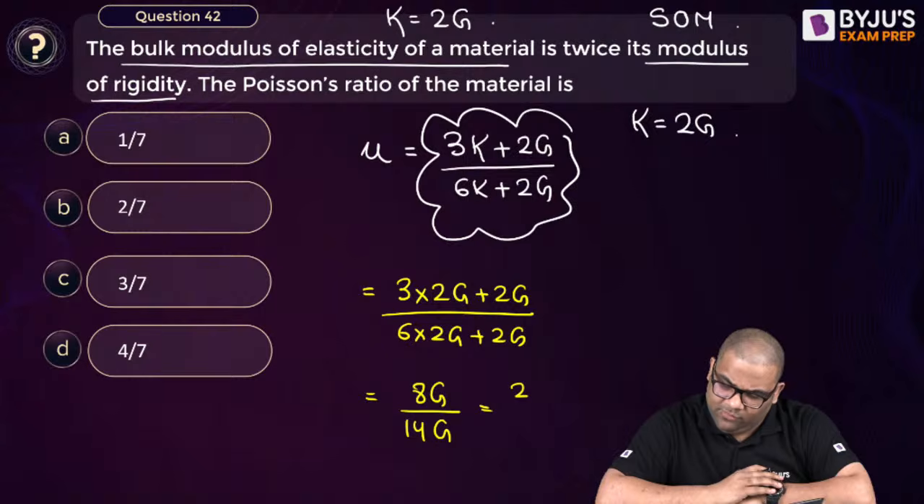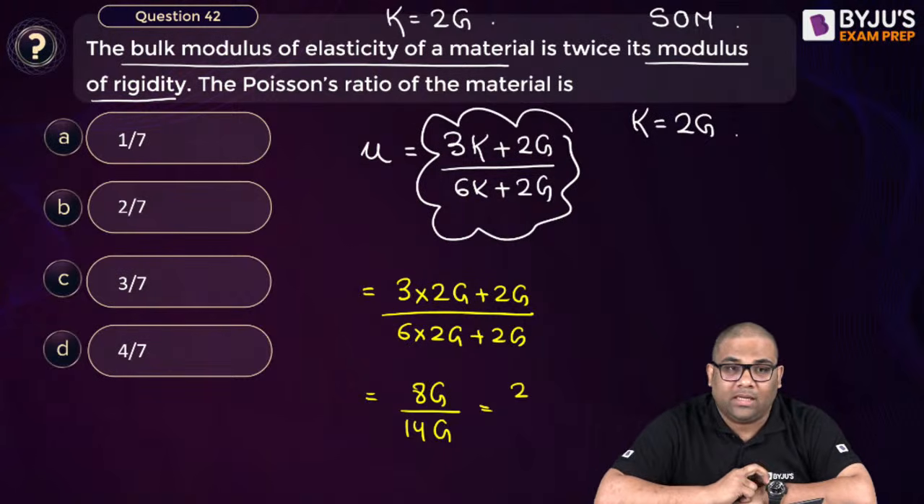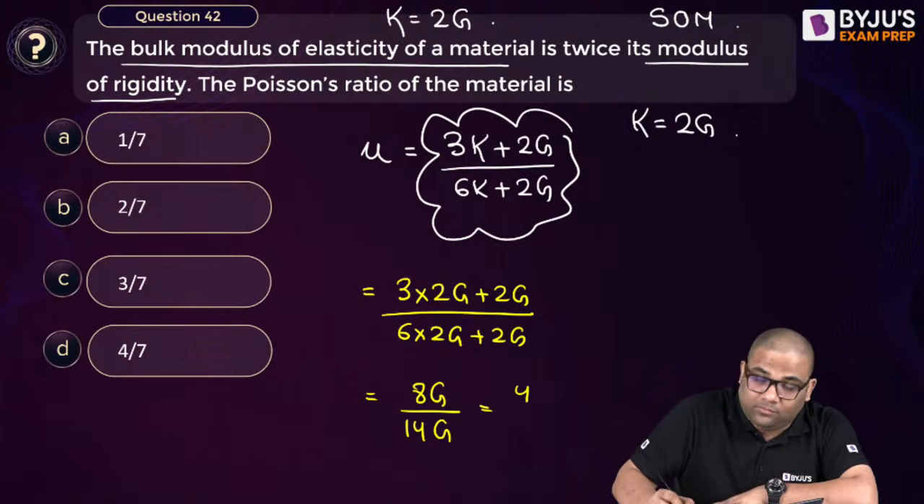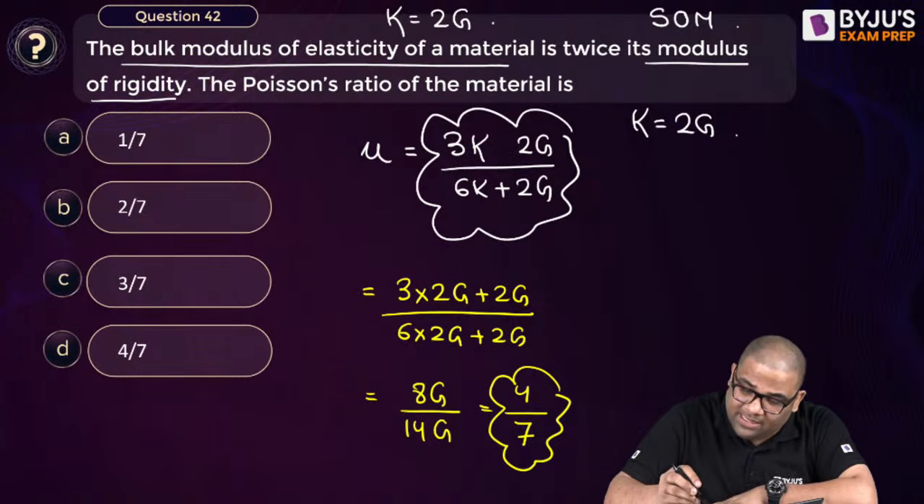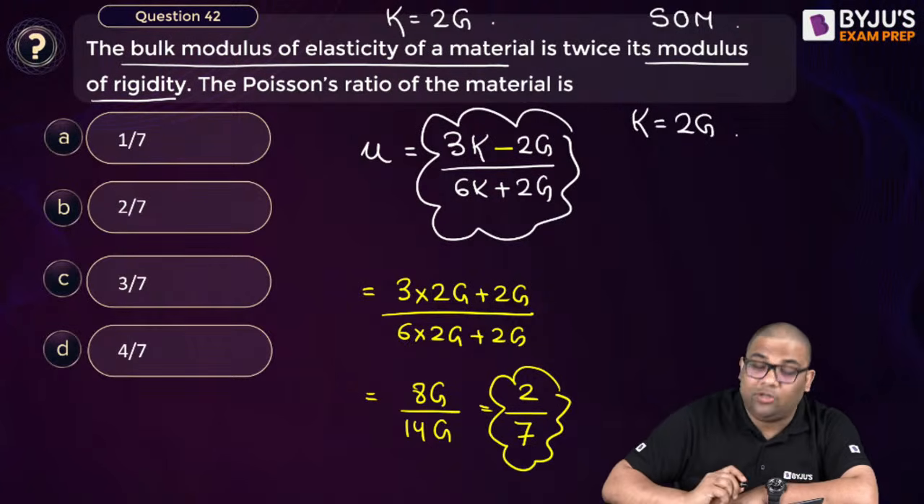Some mistake I did. What mistake I did? This is minus or plus? It is plus only, na? So it is 4 by 7, na? Are you getting 4 by 7? How you got 2 by 7? Minus, na? Yeah, that's what I'm thinking. It's minus. Yeah, now it is 2 by 7.